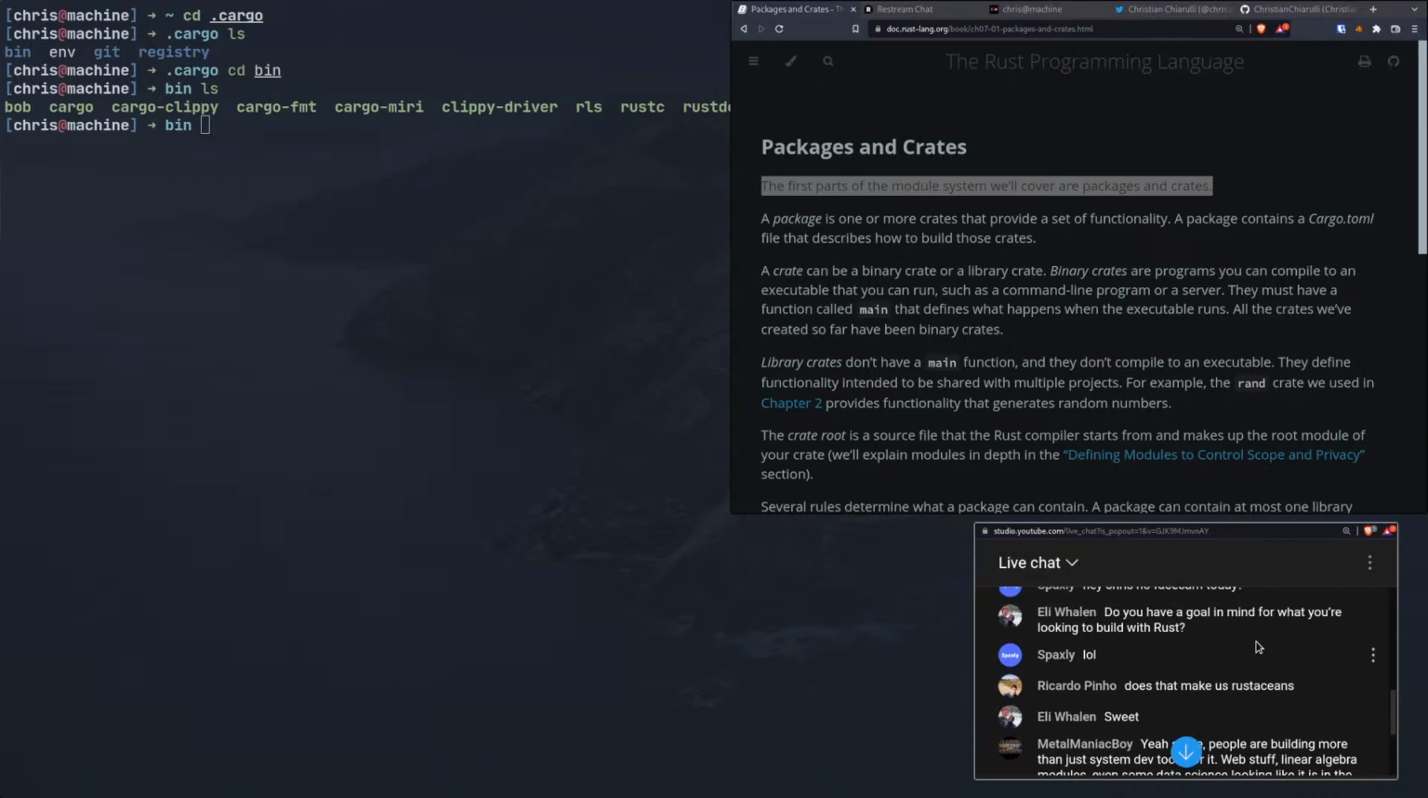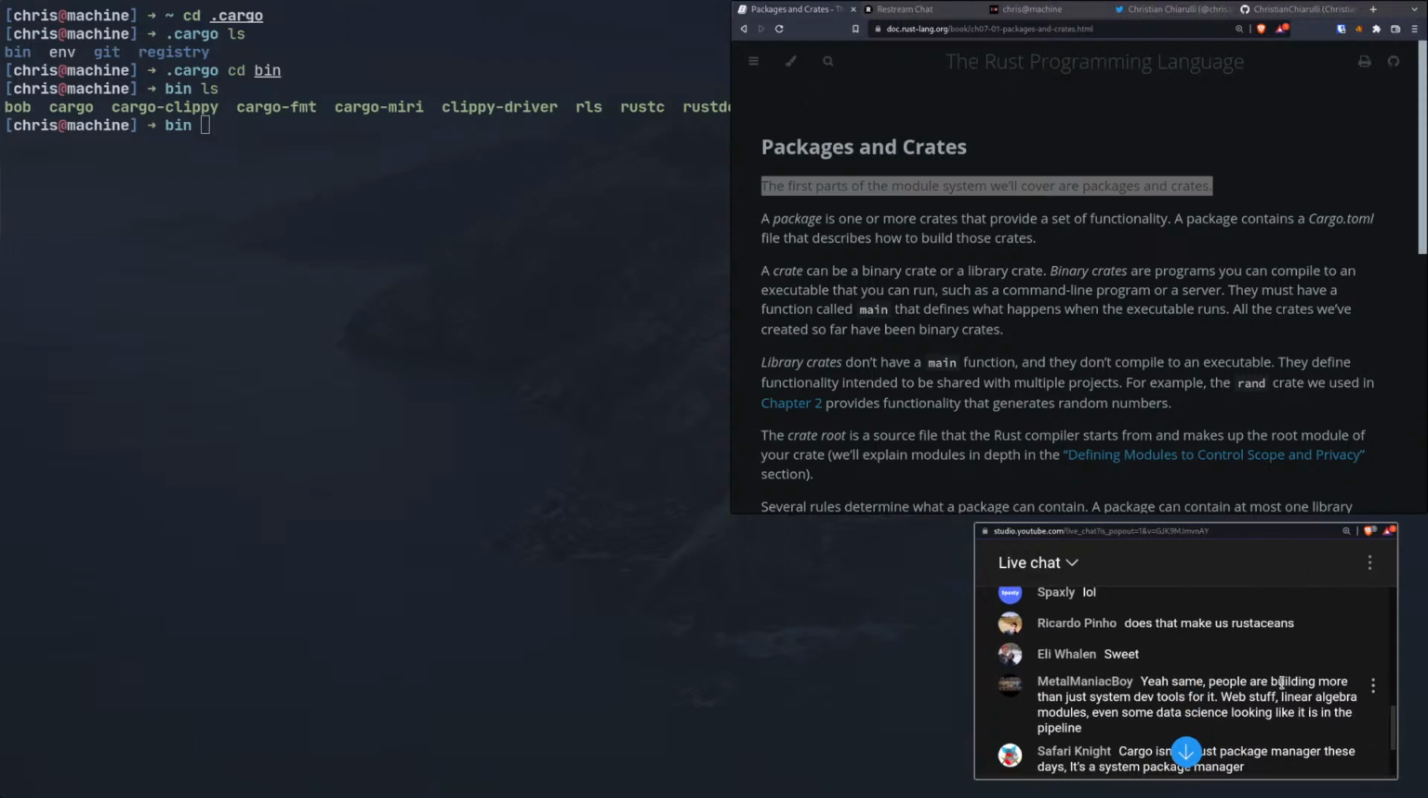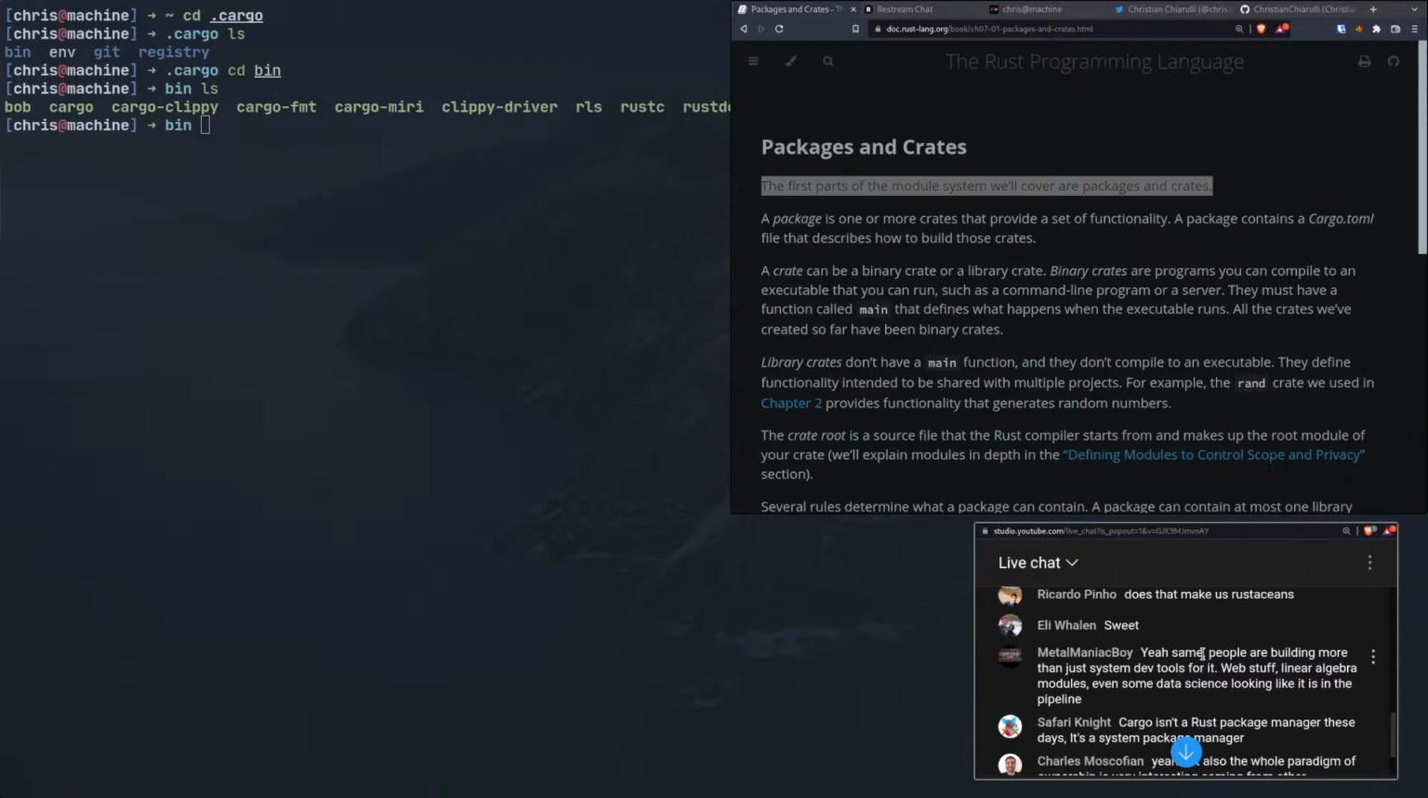Does that make us Rustaceans? I don't know. I don't like the term Rustacean. I don't call myself a Java thing. I just call myself a Java developer or something like that. Developer who knows Java. I don't know. Yeah, same. People are building more than just system dev tools with it. Web stuff, linear algebra modules, even some data science.